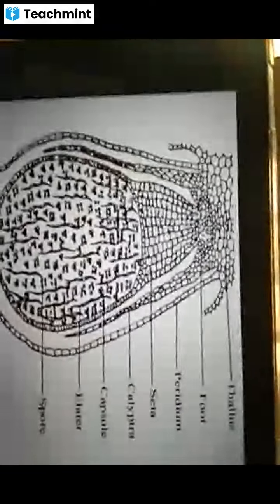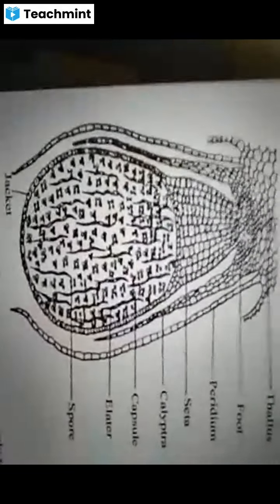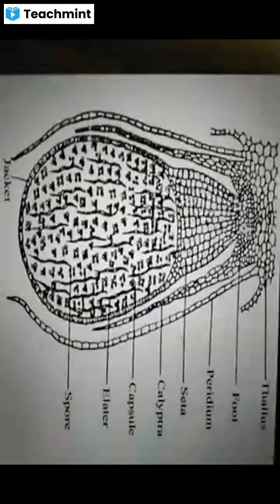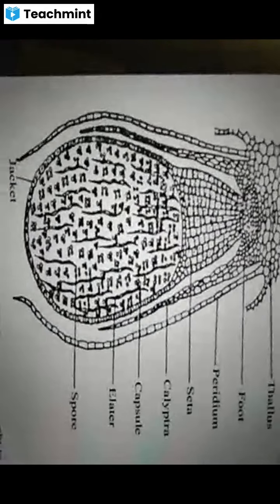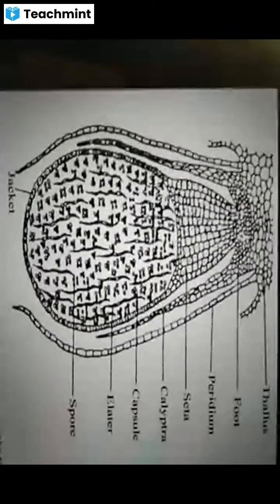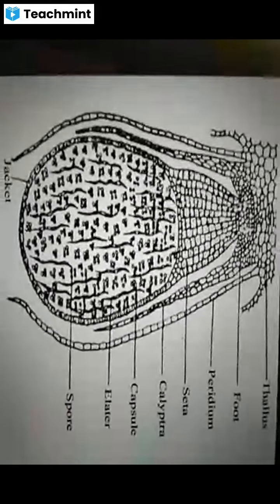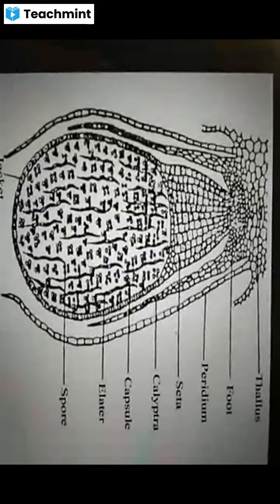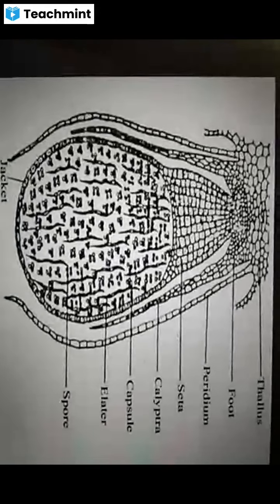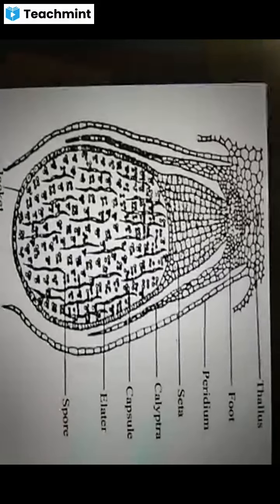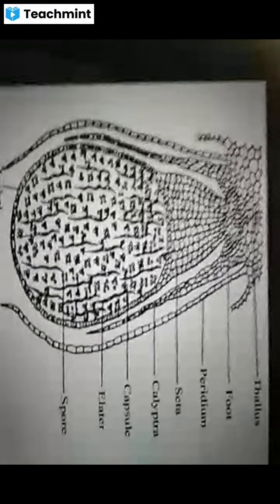So after the formation of zygote, the zygote undergoes development. Zygote means the resulting structure which is formed after the fusion of male and female gametes inside the venter of the archegonium.